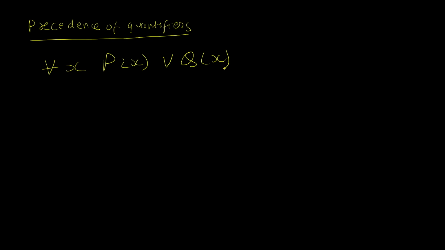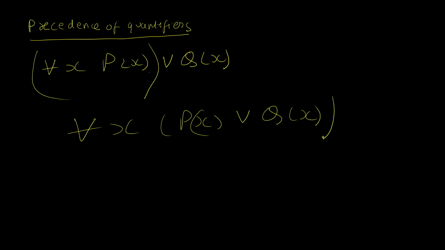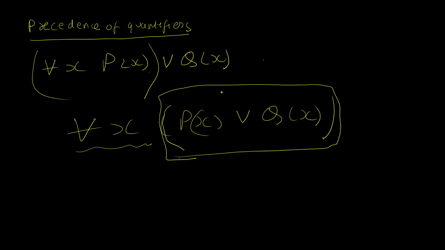So the convention that we will use is that the quantifiers for all and there exists will have the highest precedence. So if you look at something like this, it means that for all x, Px, or Qx. Qx is a separate proposition which is not contained within the scope of this quantifier. And if you want to mention that Px or Qx should be true for all x, you want to write it this way. Now I have applied parentheses, which tells that the for all x applies to this entire statement. So this is one thing that you should know.